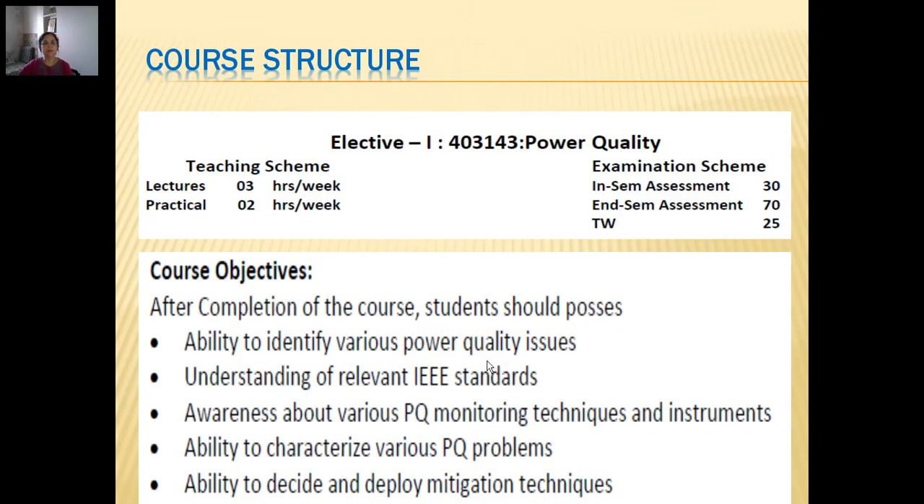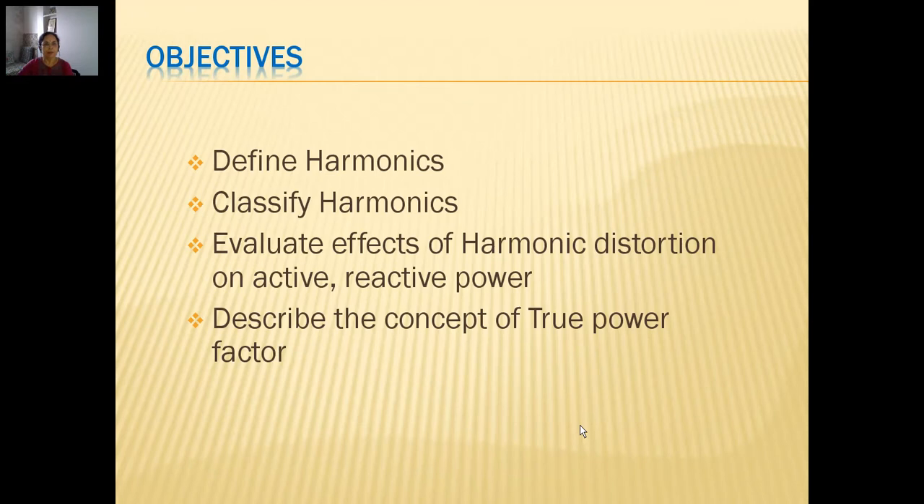This is the elective 1 course in the 7th semester of the Electrical Engineering degree, having course objectives as prescribed by the university in the curriculum. The objectives of this lecture are defining harmonics, classifying harmonics, evaluation of effects of harmonic distortion on active and reactive power, and describing the concept of true power factor.